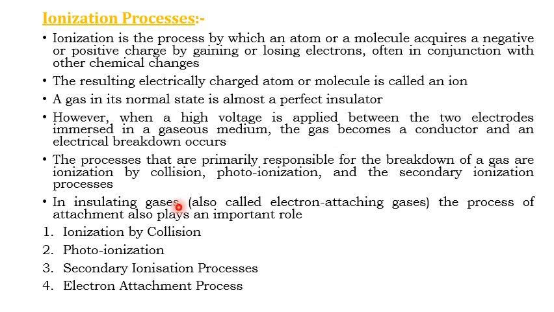So in general, ionization processes can be classified into four types: ionization by collision, photoionization, secondary ionization process, and electron attachment process. The first three take place with respect to the collision process, and the last takes place in the attachment of electrons, or joining of atoms to each other.